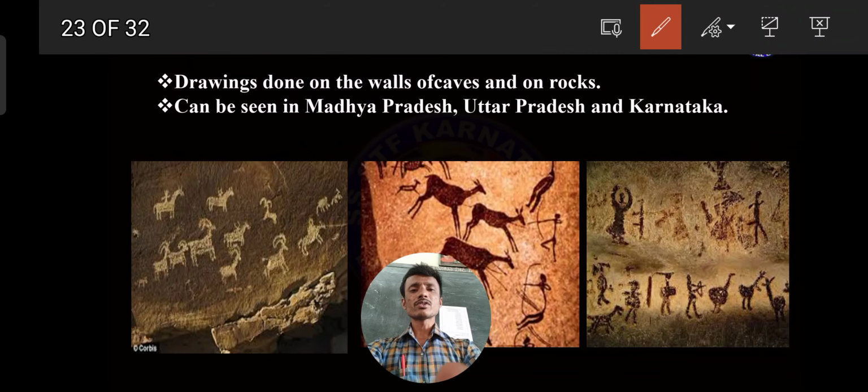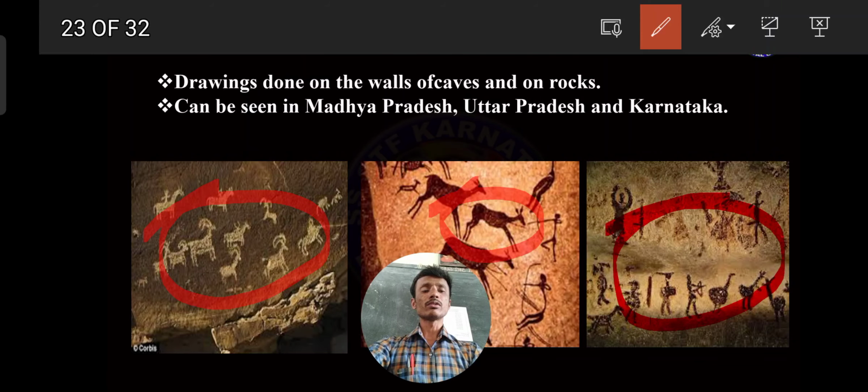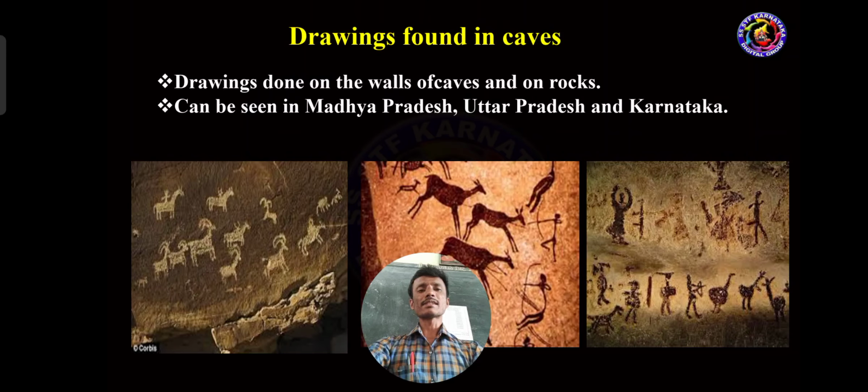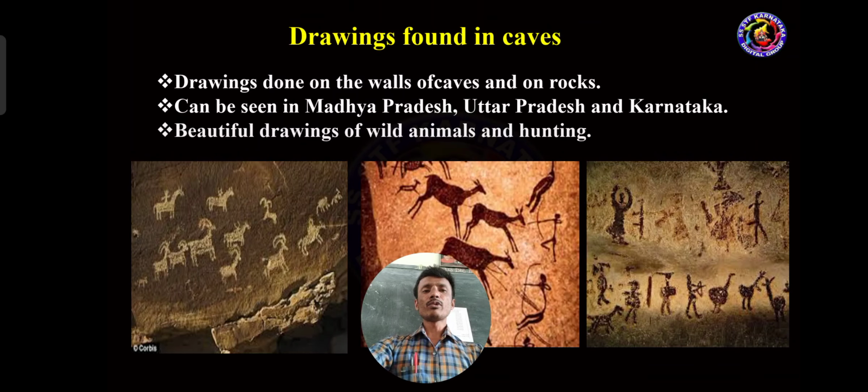Look at the picture, see on the wall. Got it? There are some important kinds of drawings. We can see these in Madhya Pradesh, Uttar Pradesh and Karnataka. Beautiful drawings of wild animals and hunting.